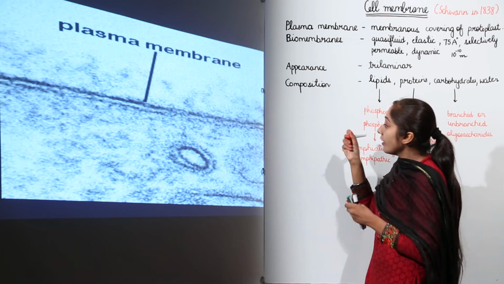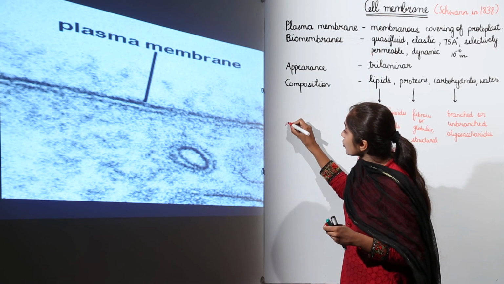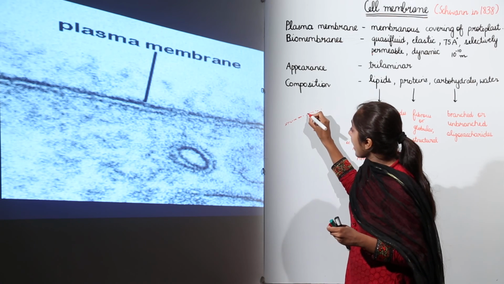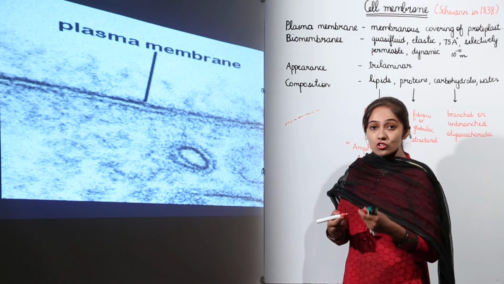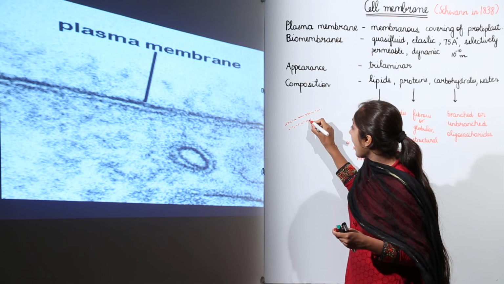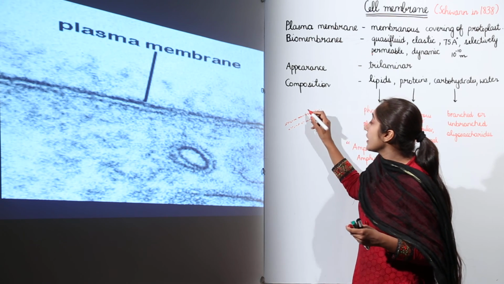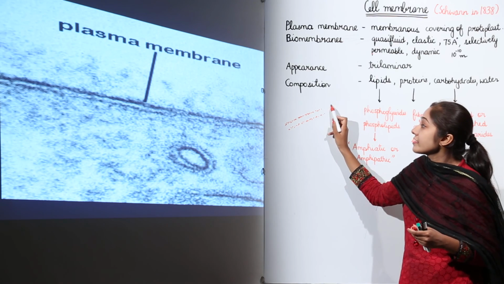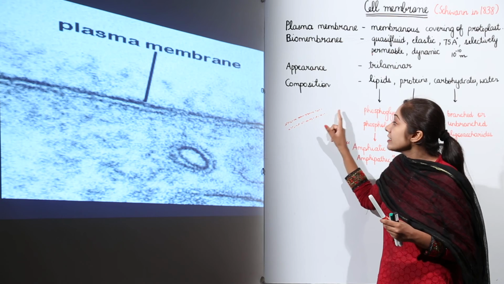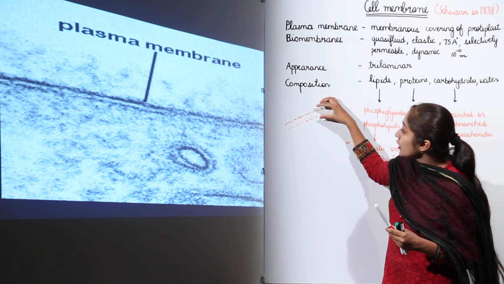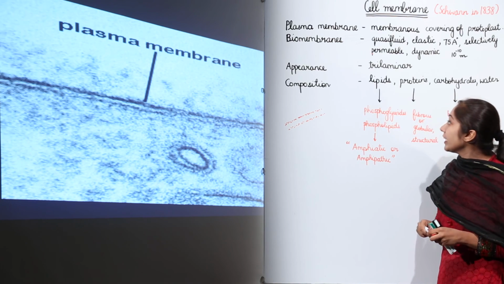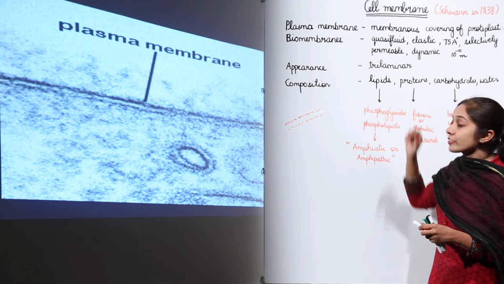There is one electron dense region, the outer one, and again an electron dense region, the inner one. Between the outer and inner electron dense regions, we have a transparent layer. This forms the trilaminar structure of the plasma membrane.